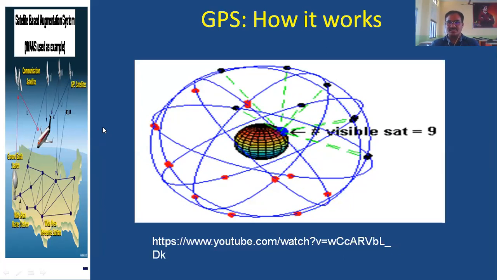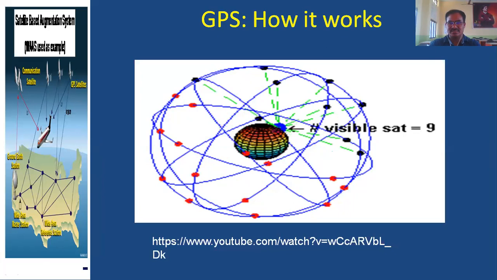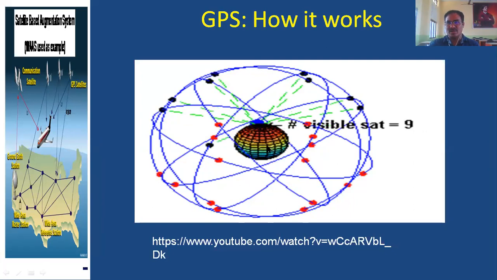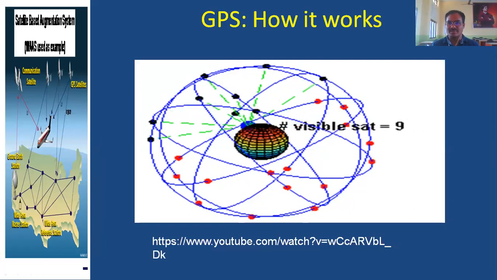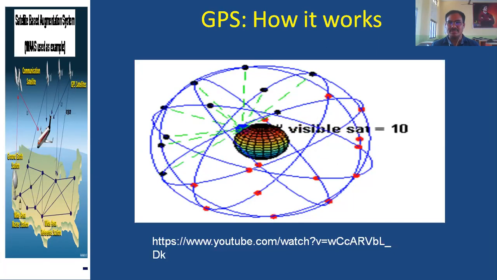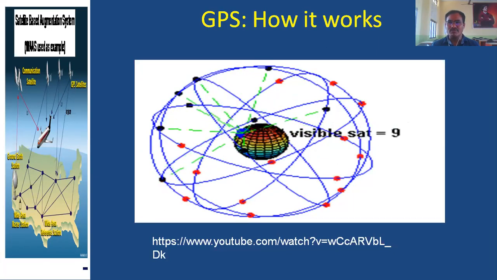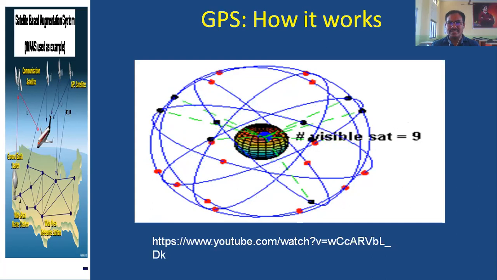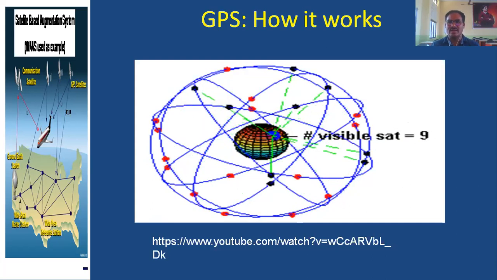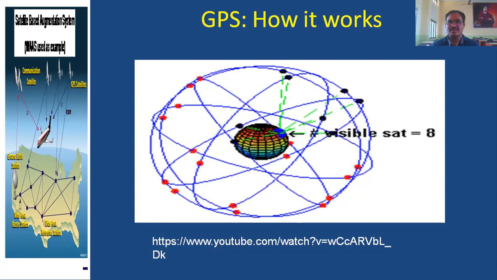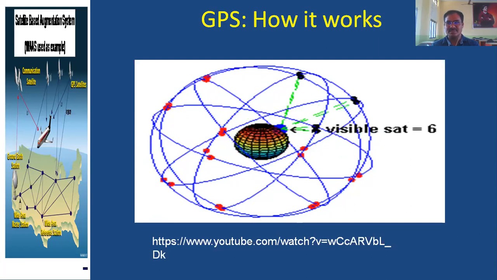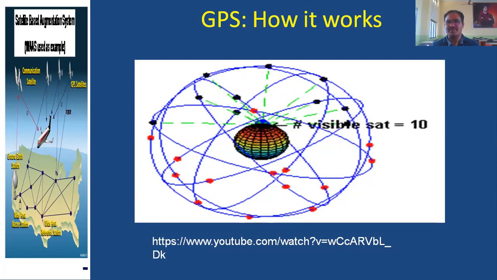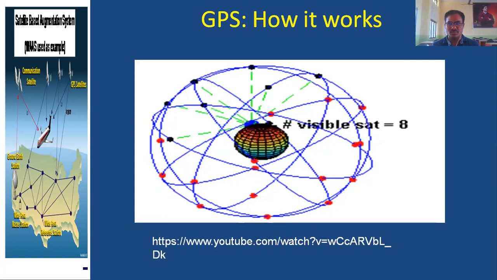The architecture of the GPS can be understood like this. At the center we have Earth, and around the Earth there are 6 orbits. In each orbit, around 4 satellites are present. 6 into 4, 24 satellites are continuously revolving around the Earth, and the Earth also revolves. So any part of the Earth is visible to a minimum of 4 satellites.